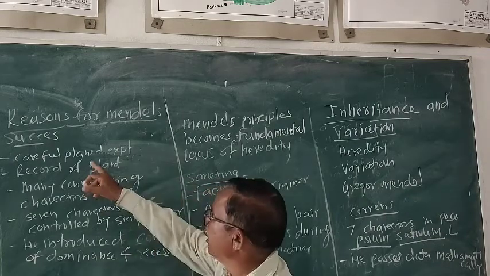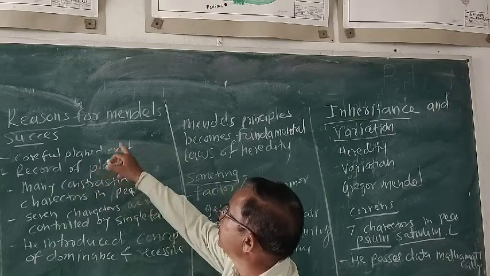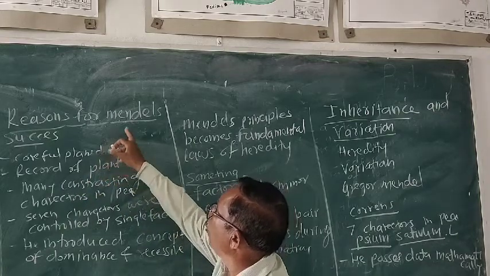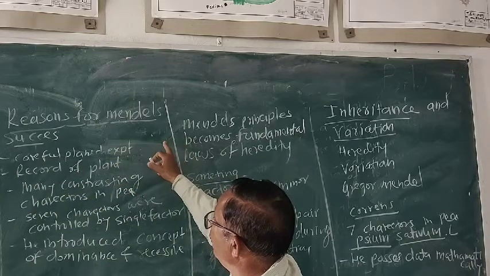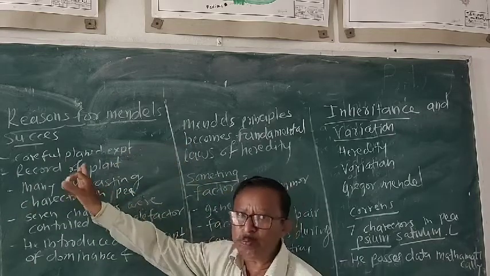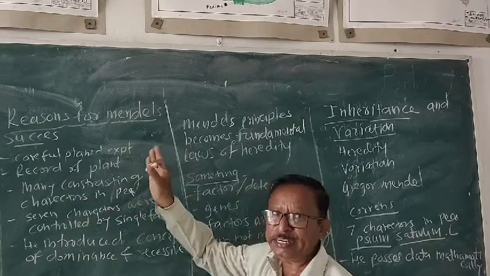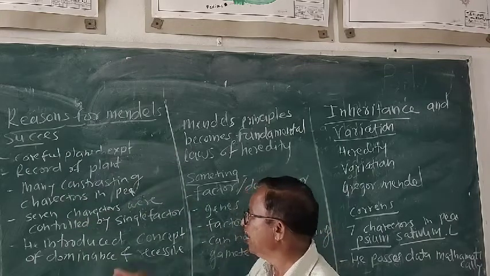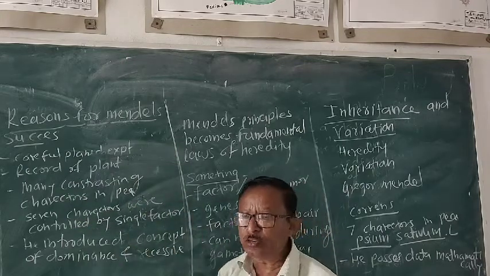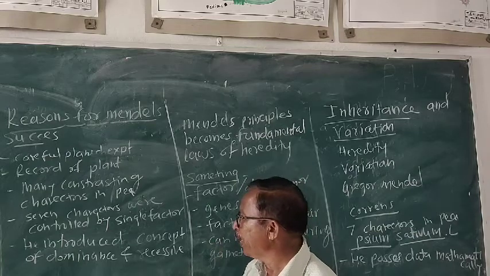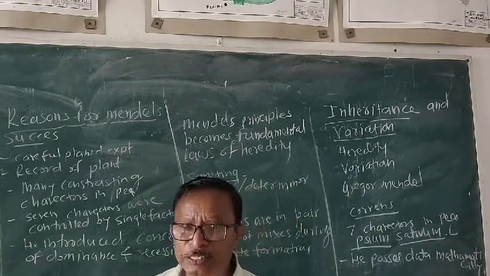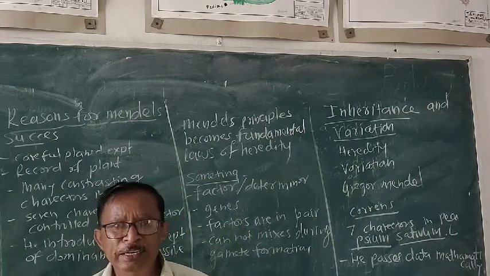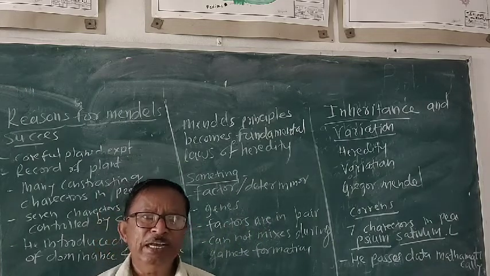So these are the different characters or reasons for the Mendel success. What are these? Careful planning in the experiment, record of the plant is maintained, many contrasting characters are present in one plant. Again, 7 characters are controlled by single factor, and he introduced the term that is the dominance and recessive. In terminology, we can study what are dominant side, what are recessive.